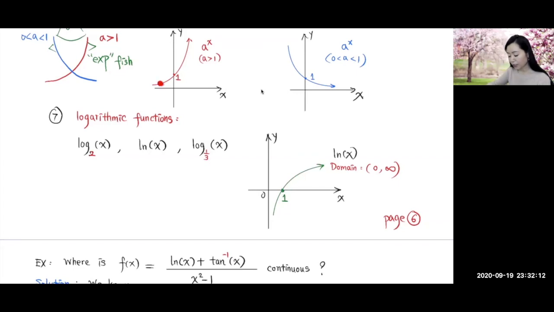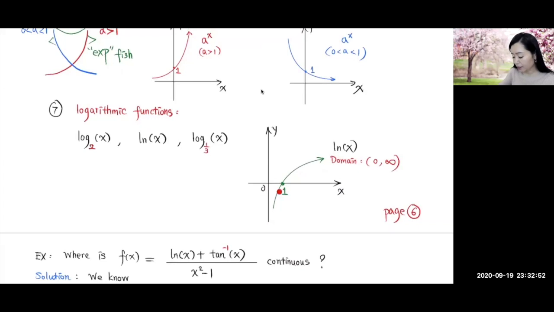So if this is e to the x, this one here is ln of x. They are symmetric with respect to the straight line y equals x. So this is for ln of x. I have the x-intercept here to be 1. And you see the domain for that is going to be all real numbers greater than 0. It has to be strictly greater than 0. When x equals 0, there's no function value over here. So the domain is all positive real numbers.